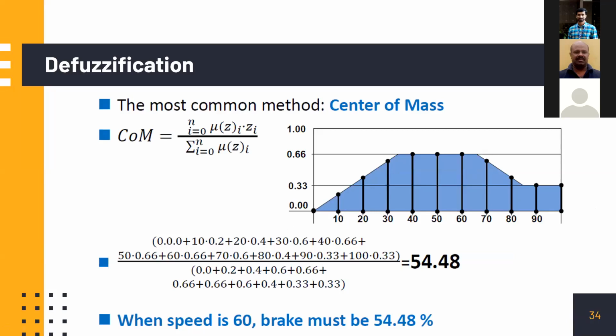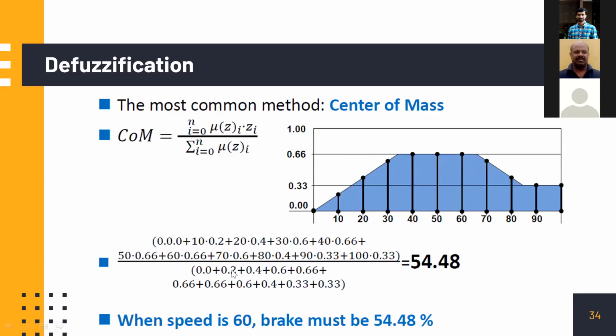If your amount of brake applied is 10, the membership value is say 0.2. That is why 10 into 0.2. Please treat that this is 10 into 0.2. 20 into 0.4. 40 into 0.66. So this is maximum for 0.66. 60 into 0.66. This is one mathematical way.